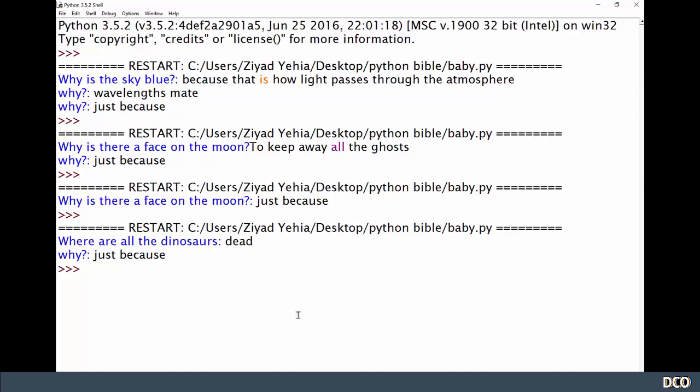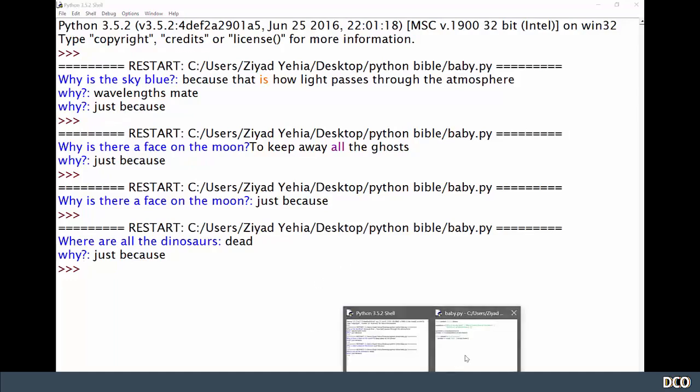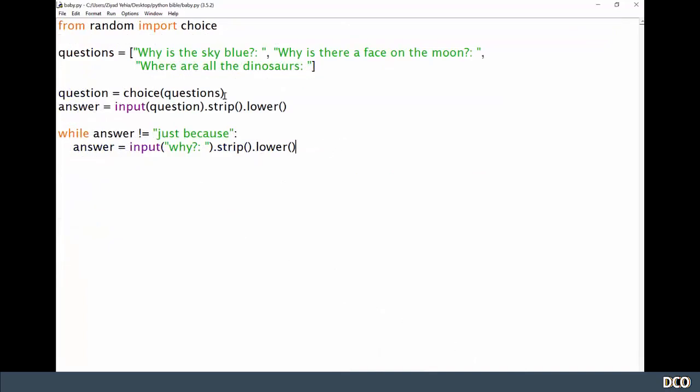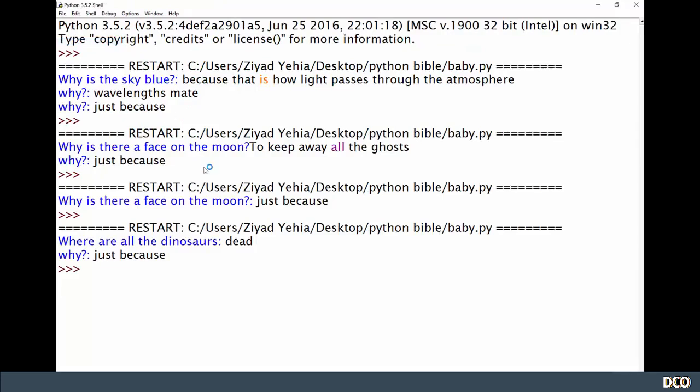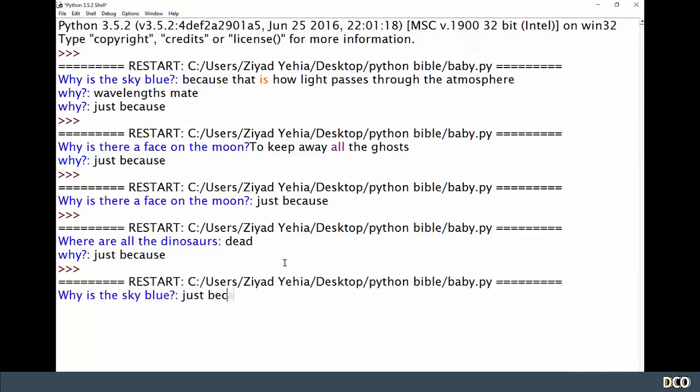So, I mean, that's brilliant. Let's just now make it look like the child is quite satisfied with our answer. We're just going to get the baby to print, oh, okay. Like that. So now when we run it, why is the sky blue? Just because. Oh, okay. And there we are.